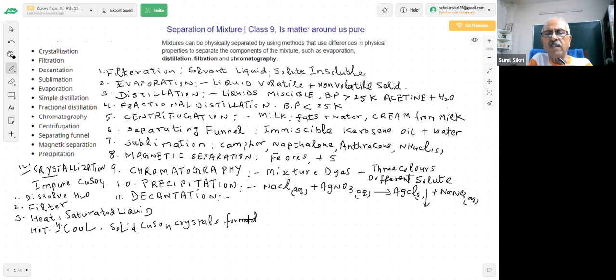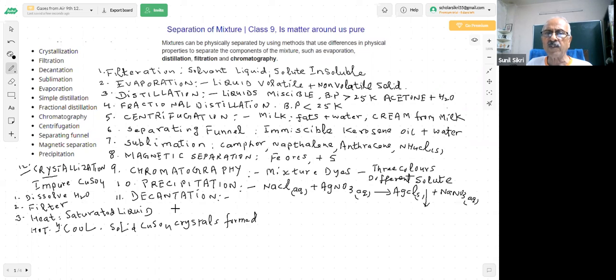What I am trying to say, students, is that when you had a copper sulfate solution, copper sulfate is completely dissolved in the water, but you have heated it to form a saturated solution.